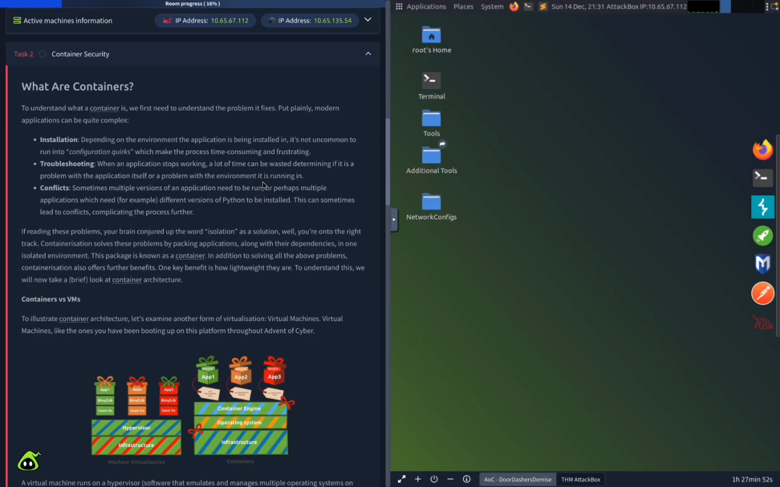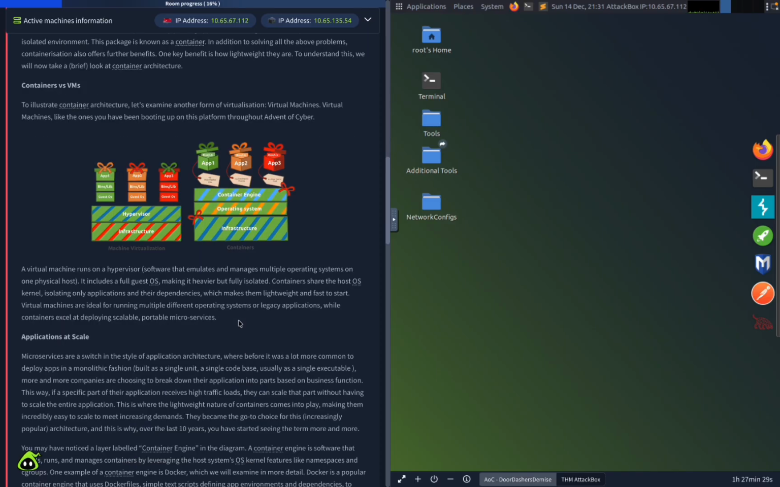In addition to solving all the above problems, containerization also offers further benefits. One key benefit is how lightweight they are. To understand this, we will now take a brief look at container architecture. Containers versus VMs, or virtual machines. To illustrate container architecture, let's examine another form of virtualization, virtual machines. Virtual machines like the ones you've been booting up on this platform throughout Advent of Cyber.